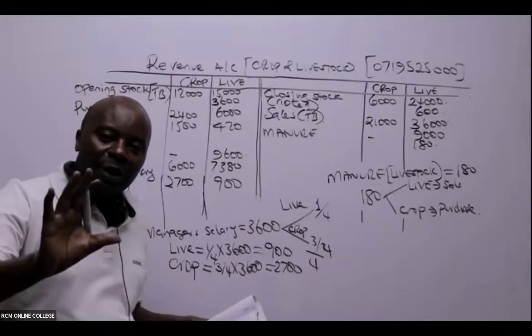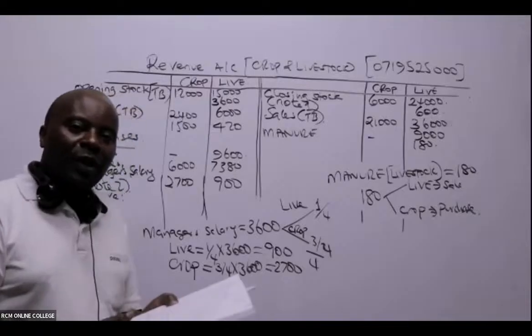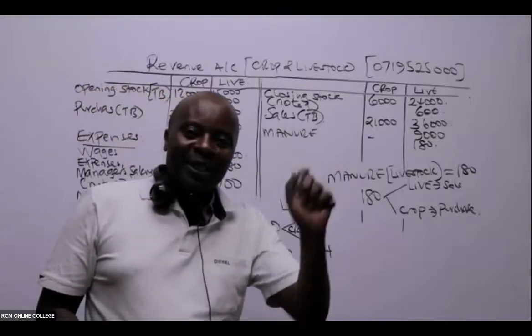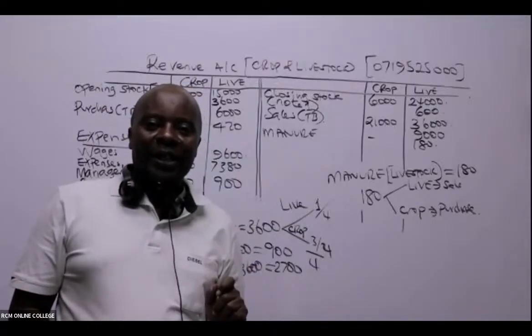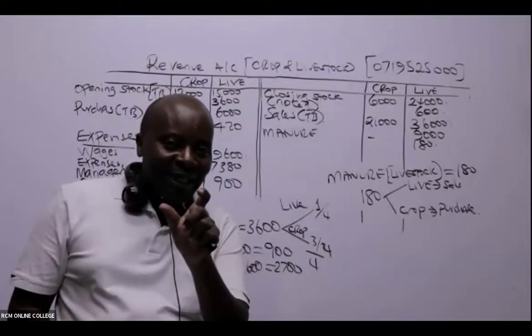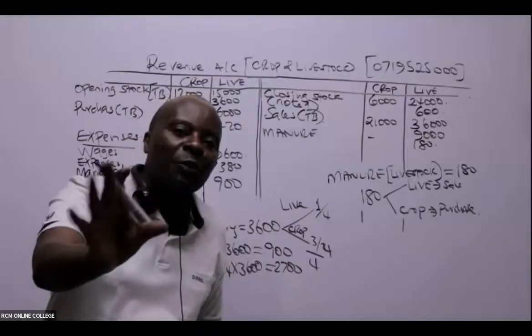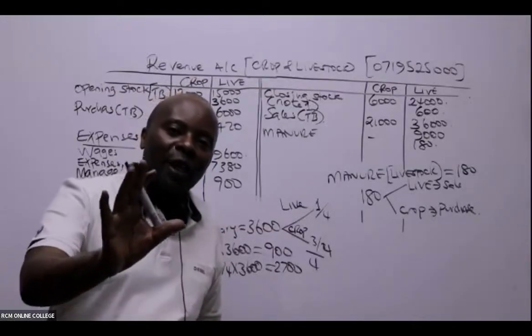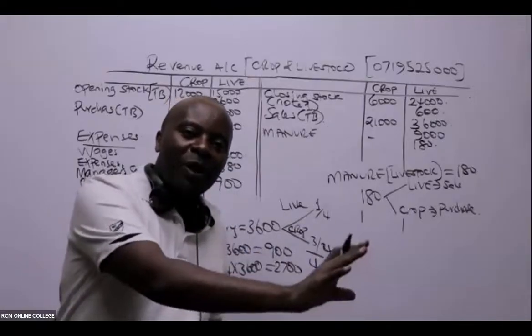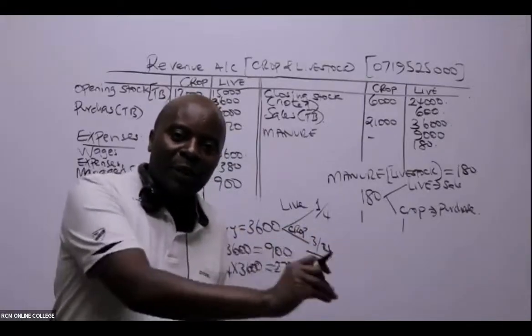So we got this manure from our sheep or from our cattle, and then we transferred this manure to the crops, like maize, to be used as fertilizer.